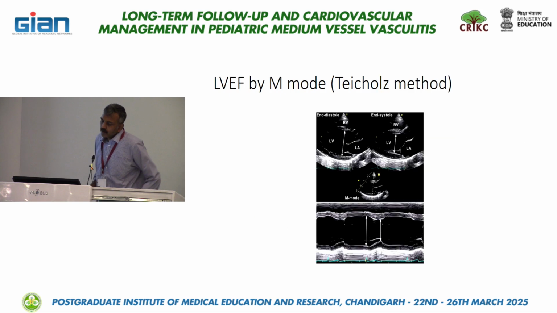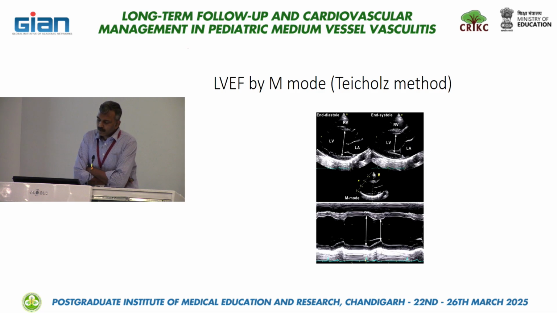So how to assess LVEF? A rough assessment will be given by M mode. We do a parasternal long axis view, and once the long axis of the LV is obtained, a perpendicular cut of the LV is made.